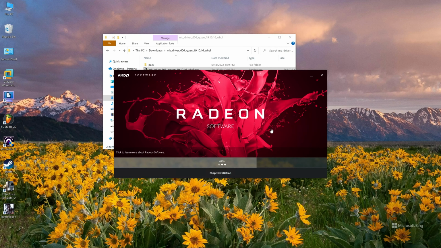Okay, it asks me to restart now. For now, we will not restart. We just click close. Then we will continue installing other drivers. Now, no matter which driver we install, we just choose another one.